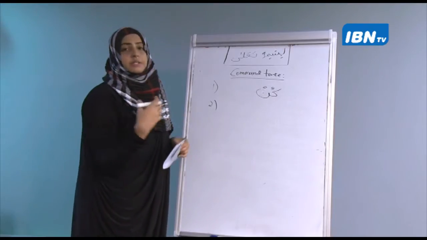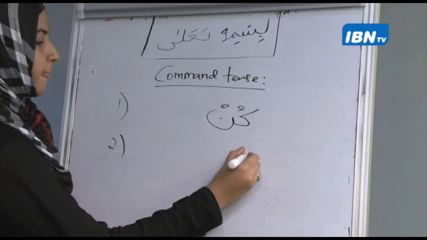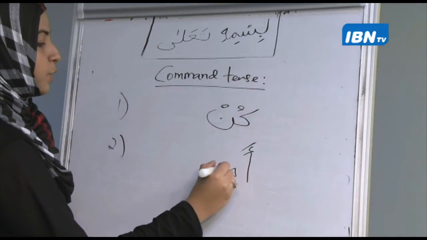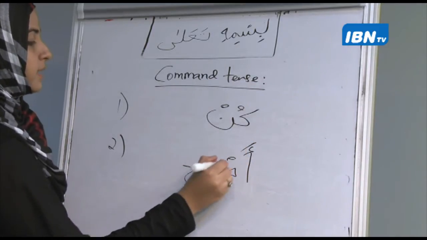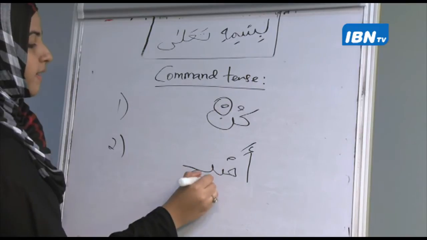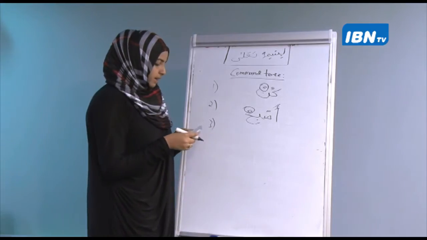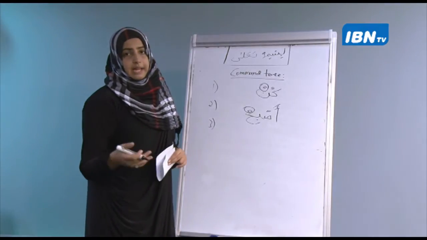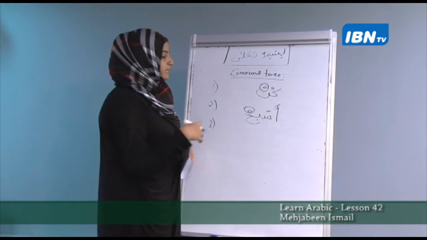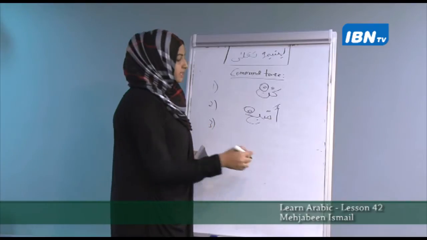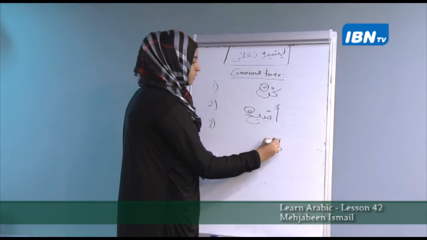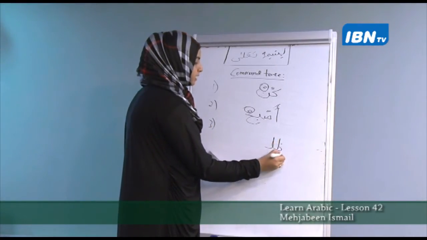Asbaha becomes asbih. So you notice that most of these commands end with a jazm at the end. Then we had walla. Walla in the command tense, of course, will not end with a jazm, but it will become dhilla.